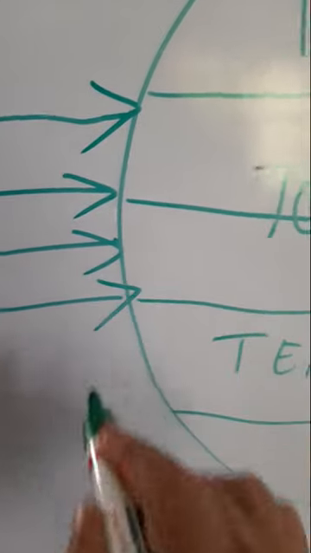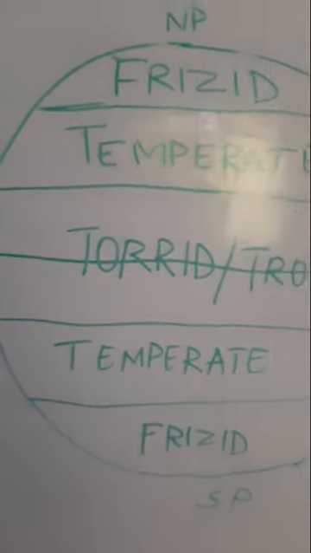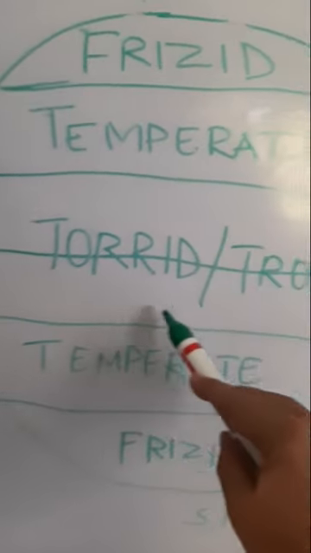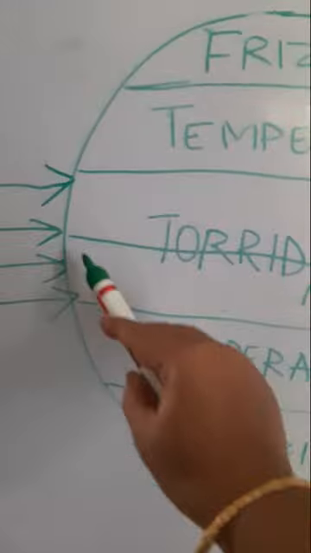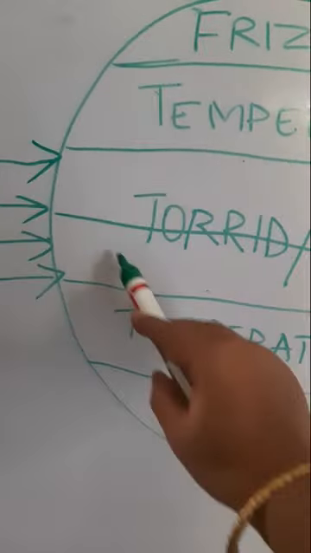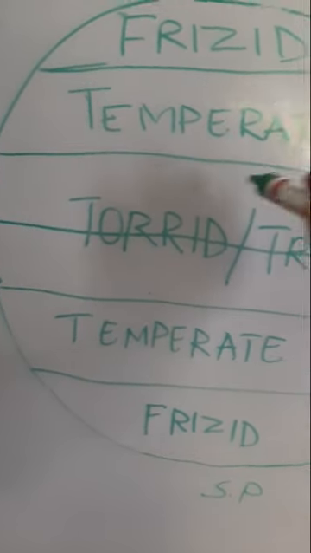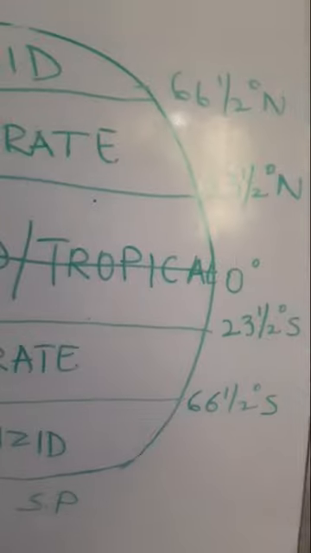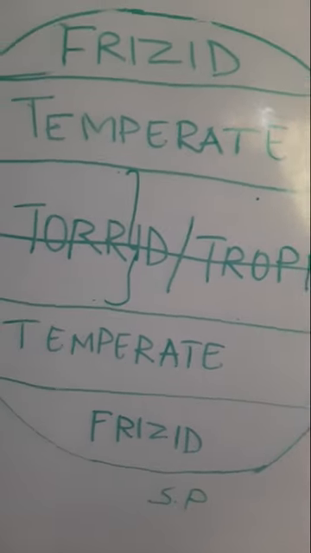So this portion gets the maximum heat throughout the year. All the places, all the countries which lie in this torrid zone, they all have the maximum heat. So this portion is maximum heated up. So the name torrid zone, or it is also known as tropical zone.